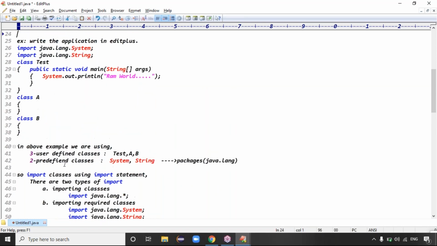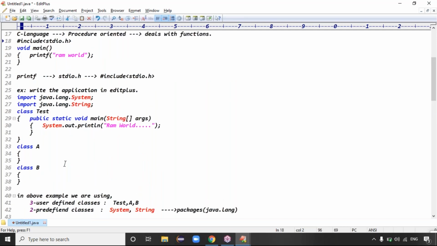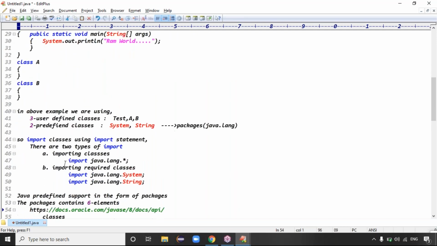How many ways can you import a package? Total 2 ways: importing all classes and importing required classes. Which one is recommended? Importing required classes is recommended. In some cases you'll use star also, which I'll tell you later. But in most cases star is not recommended because it imports unnecessary classes.